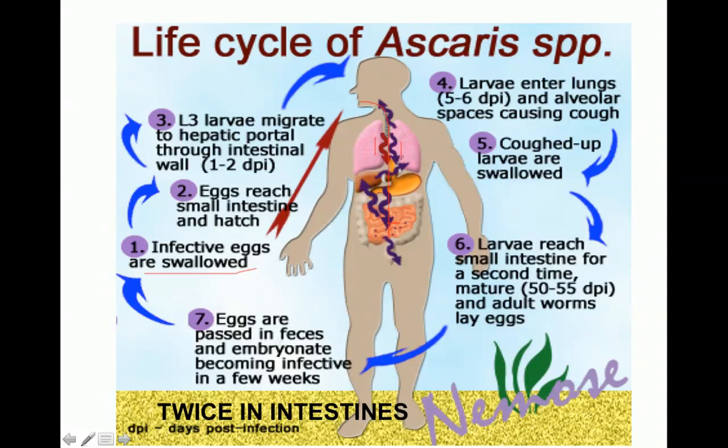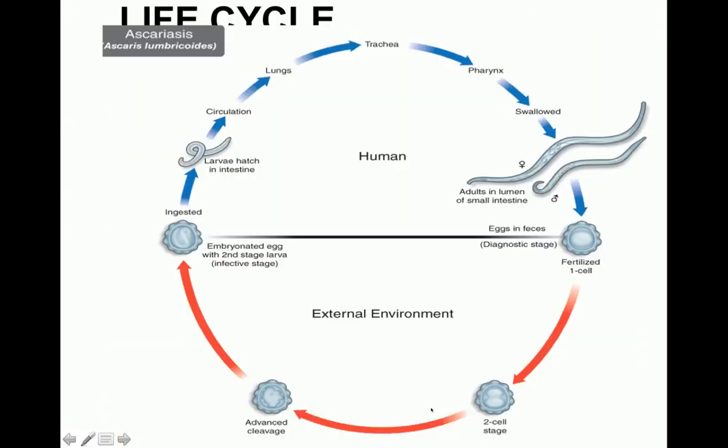In the lungs, it is going to further develop, sheds off its cuticle, gets larger in size, and it irritates the lungs, and the patient starts coughing. The larva moves up in the throat and is swallowed again. Once it is swallowed, the larva enters the small intestine, and there it develops into sexually matured adult worms, and the gravid female starts laying eggs. These eggs are passed in the feces and go into the soil, and further development occurs over there.